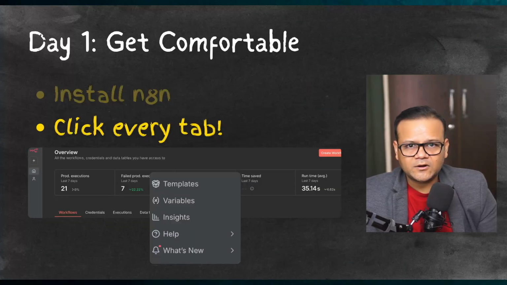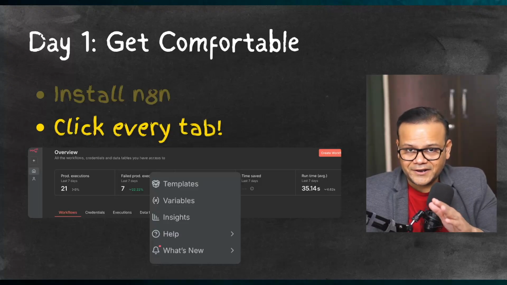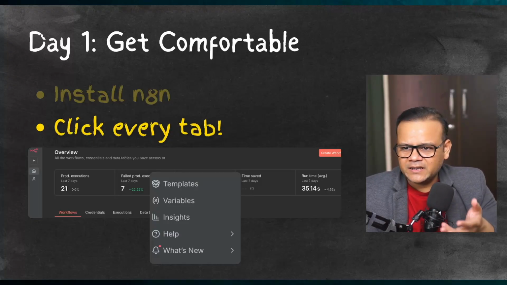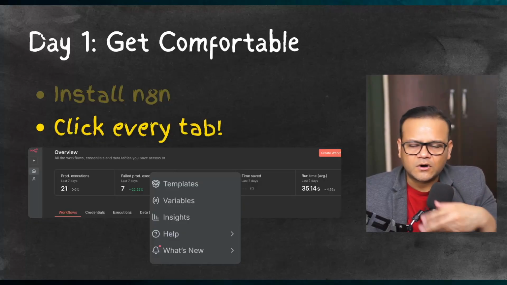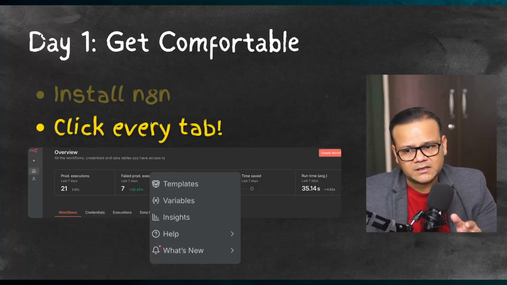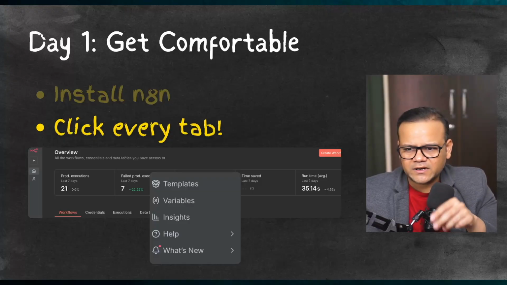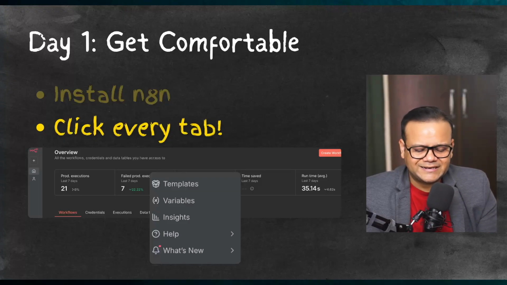And once you have played around with everything, day one is not complete yet, okay? Because these are very easy things. You just have to spend, say, an hour to install n8n. That will take almost an hour. Clicking every tab, trying to figure out what buttons are there and all, it's not more than 5 minutes, 10 minutes if you're super curious.